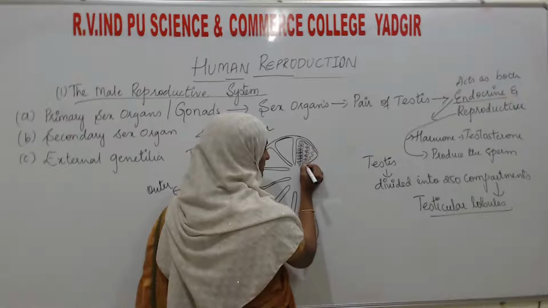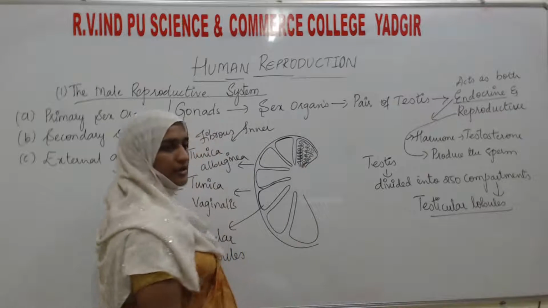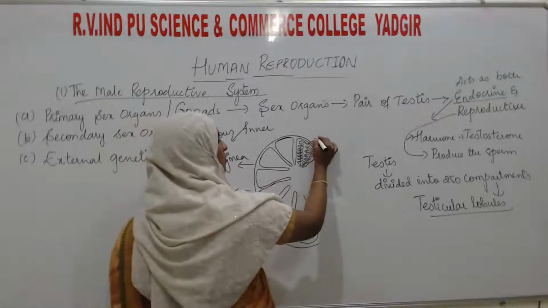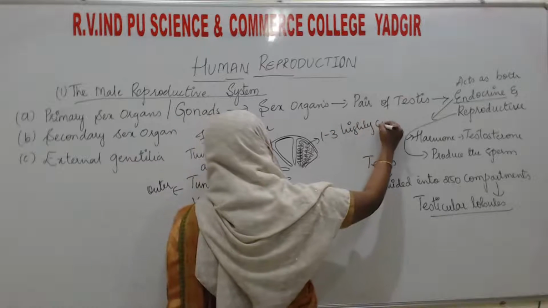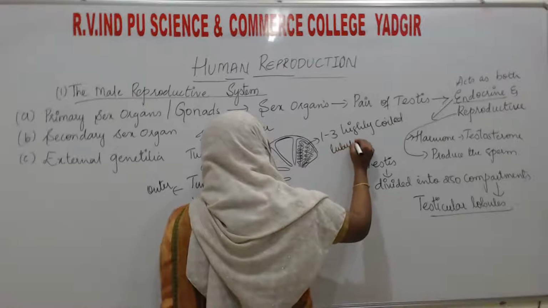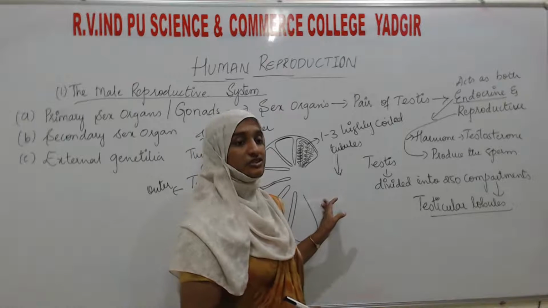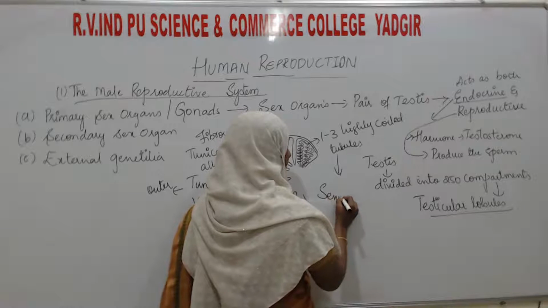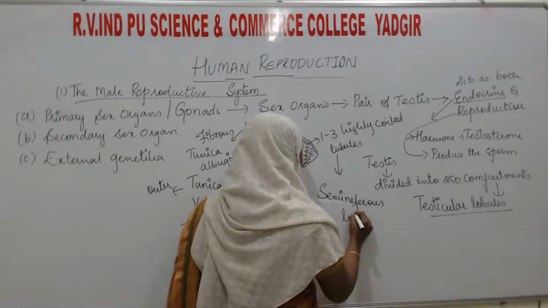You can see how totally coiled it is. What are these known as? These are known as the seminiferous tubules.